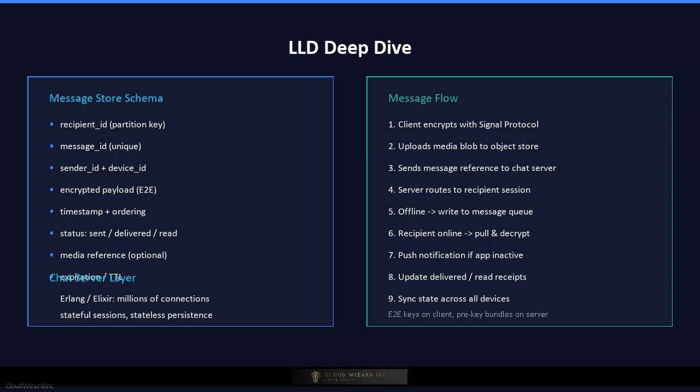Now the low-level design deep dive. The message store is typically a wide column or key value store keyed by recipient and message identifier, allowing efficient read of pending messages. The chat server layer is stateful for active sessions, but delegates persistence to the message store so that servers can be replaced. Media is stored as encrypted blobs in an object store, with a content delivery network for popular downloads, while the media metadata in the message points to the encrypted object.